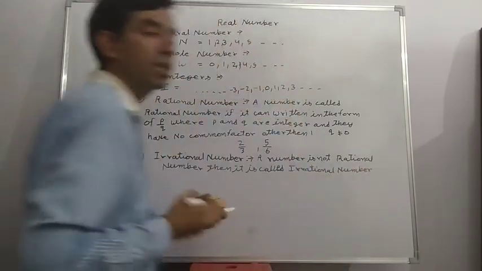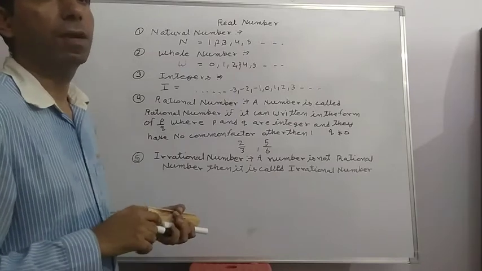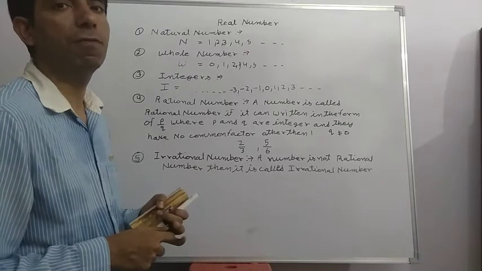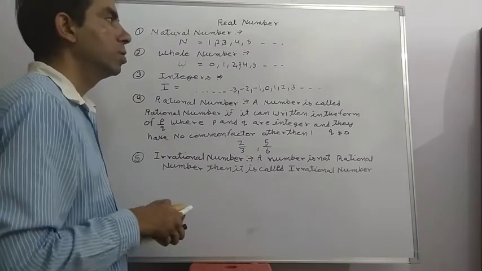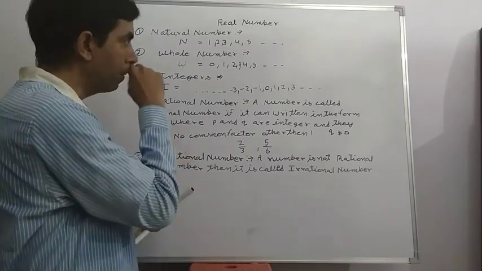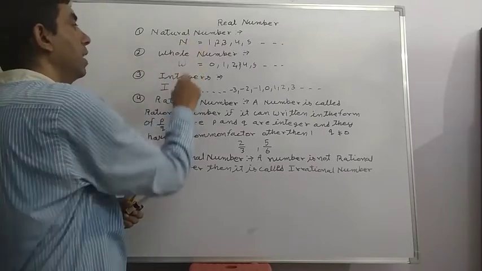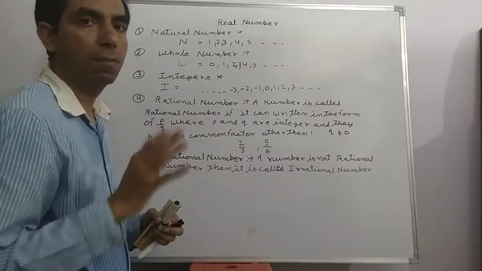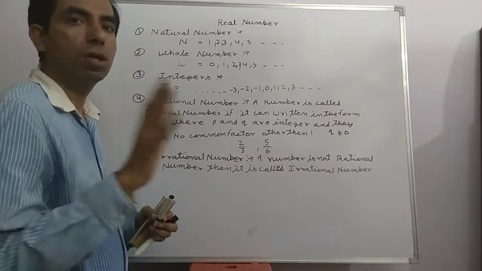If a number is not rational, then it is called an irrational number, means it is the negative part of rational number. So we see that rational numbers include natural numbers, whole numbers and integers. So these are not irrational numbers.